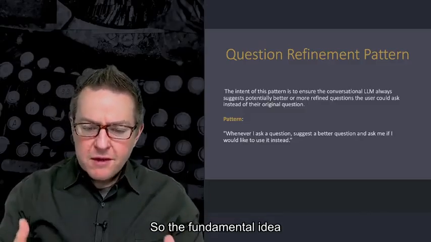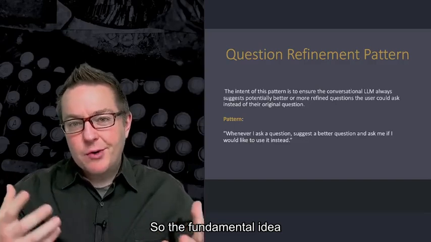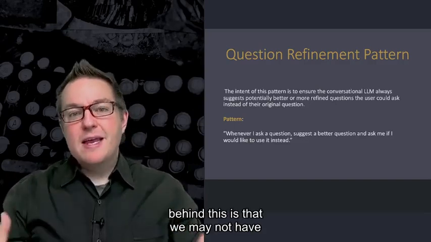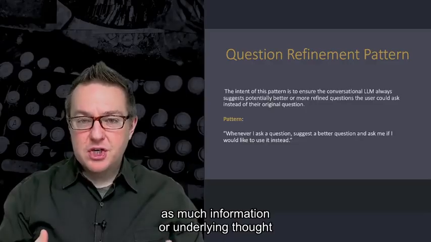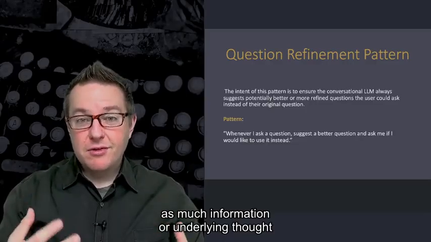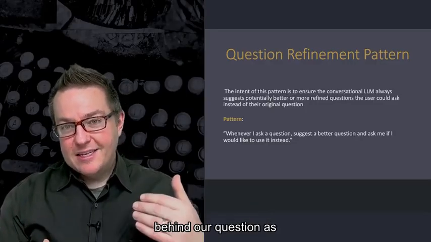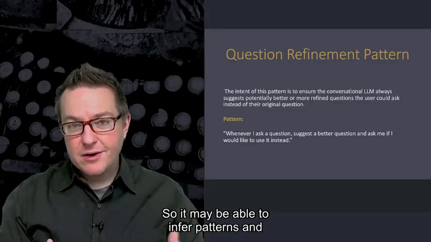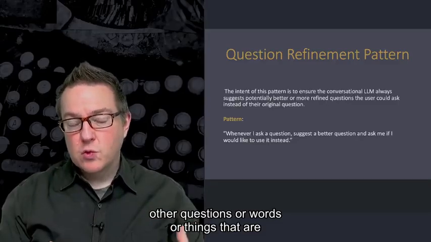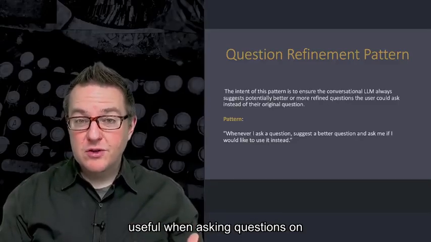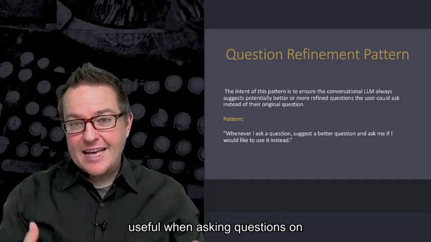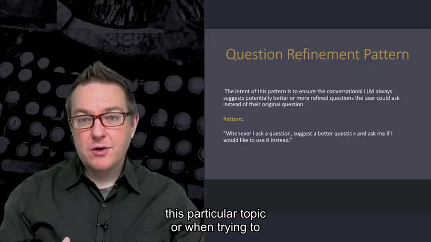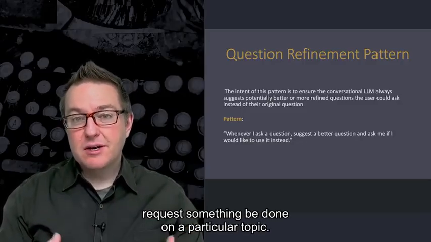So the fundamental intent or idea behind this is that we may not have as much information or underlying thought behind our question as ChatGPT has from its training data. So it may be able to infer patterns and other questions or words or things that are useful when asking questions on this particular topic or when trying to request something be done on a particular topic.